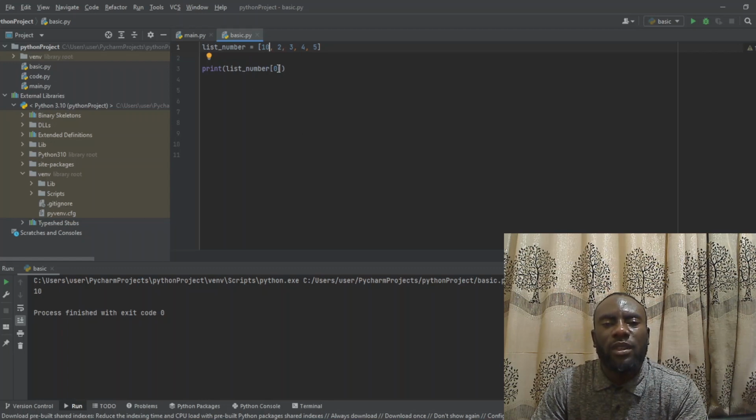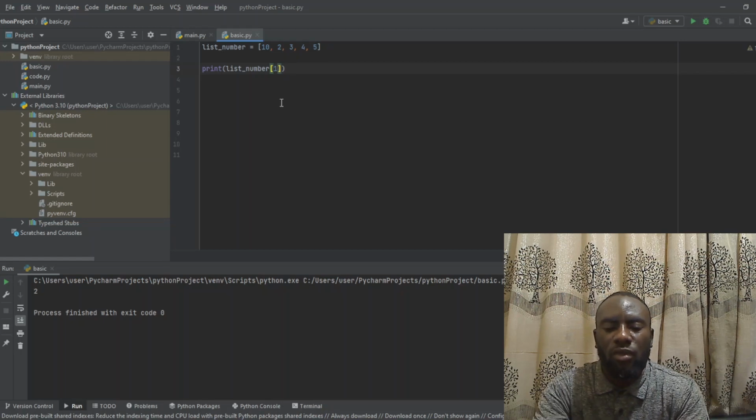So if I want to see which one is at the position of 2, I have to change this to 1. You understand? So when I change it to 1 now, I run the program, I can see we have 2. Alright, so now let's assume I want to do something like this. I can say which one is at the position of 5. So the one at the position of 5, I will now change the index to 4. So when I change the index to 4, I will run the program. We can see we have 5. Alright, so this is it.